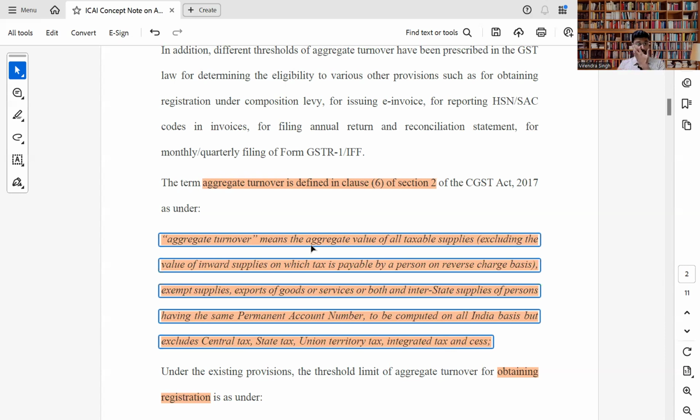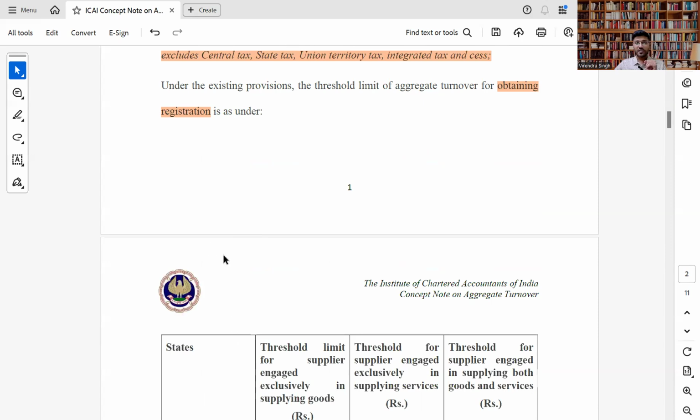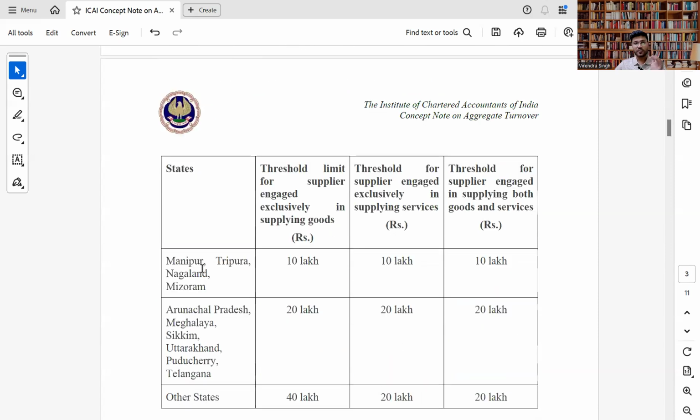Now, why do we need the aggregate turnover definition here? We check aggregate turnover while obtaining the registration. These are the threshold limits state-wise. For example, Manipur, Tripura, Nagaland, Mizoram: if any person deals only in goods, 10 lakh is the limit. If a person deals exclusively in supply of services, 10 lakh is the limit. For both goods and services, 10 lakh is the limit.